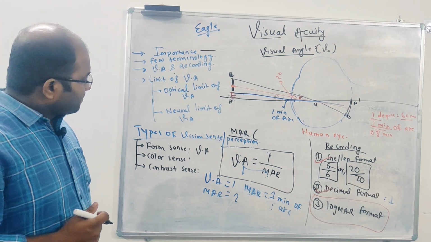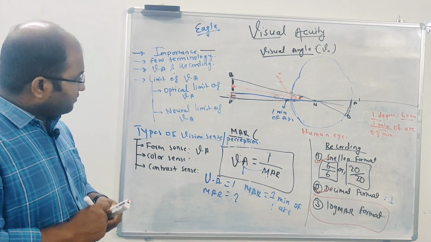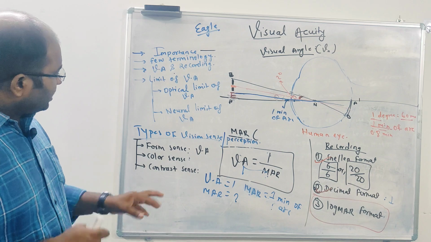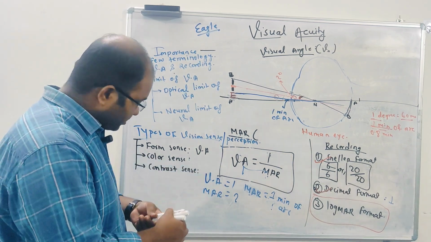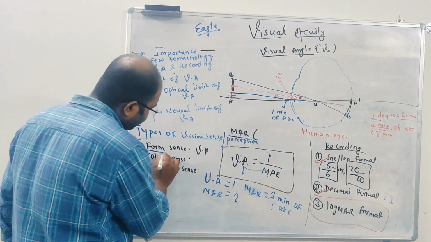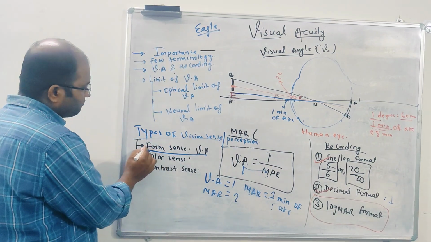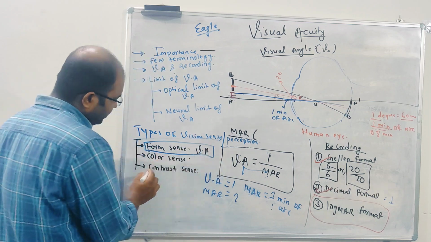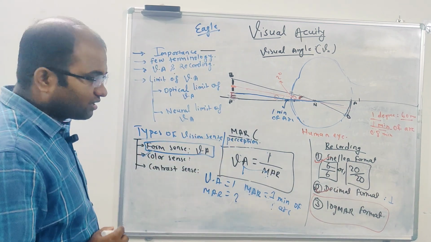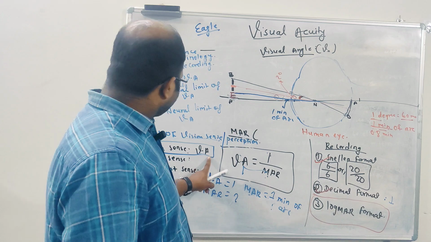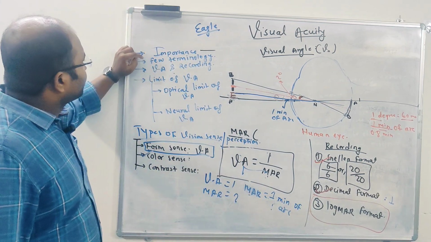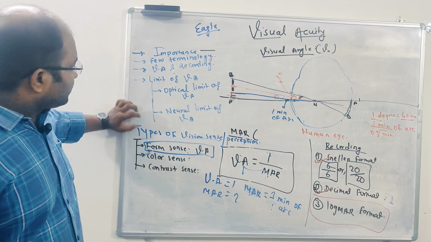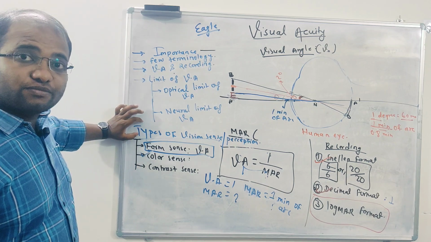So these are the senses we have to know. There is one more type, but I mainly want to focus on form sense, which is visual acuity. Later we will go into detail about color and contrast, but as of now we are talking about visual acuity.